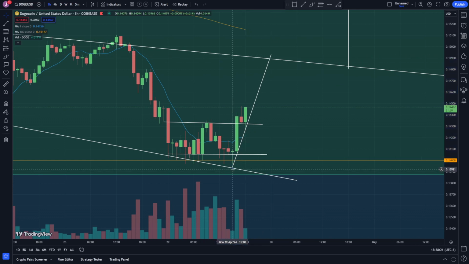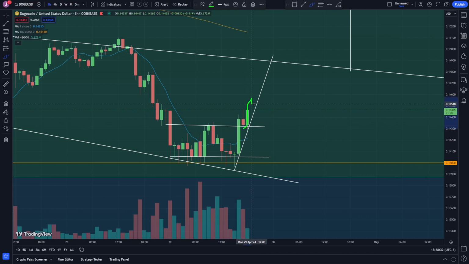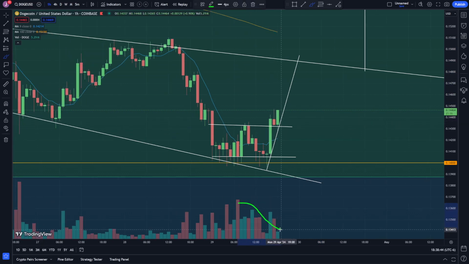These trends on the hourly are kind of risky, honestly, because sometimes they'll break them and then continue to go up, but it's just something to watch. If we haven't broken it, then it's still possible that we could continue to push up. But sometimes it'll break it and go sideways and then continue to push up. I've noticed that with Dogecoin, that it's been doing that a lot, especially in the past. It looks like the volume is declining a little bit.